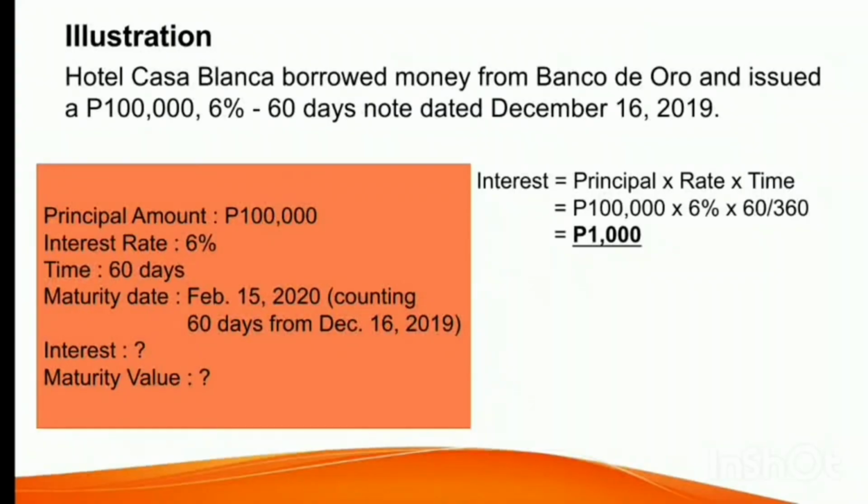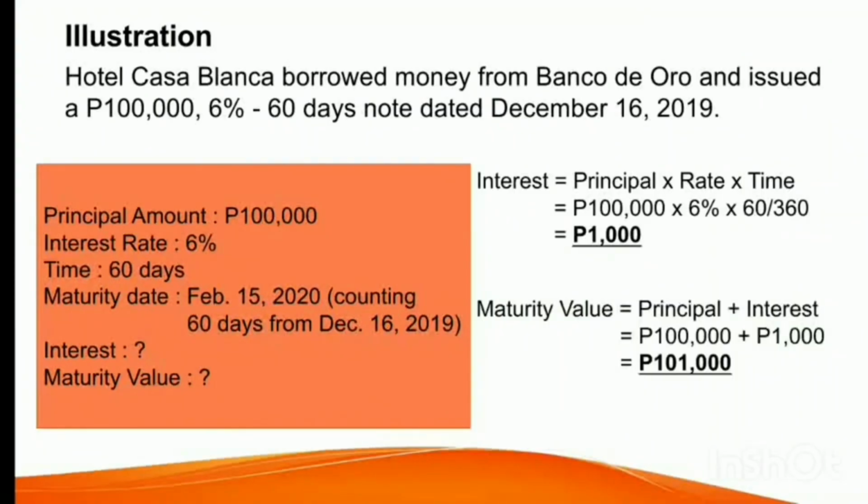Now for the maturity value. The maturity value is computed by adding the principal amount of the borrowed money and the interest. So the principal amount of the borrowed money is 100,000 and then plus the interest for 60 days, that is 1,000 pesos. So the maturity value is 101,000 pesos.